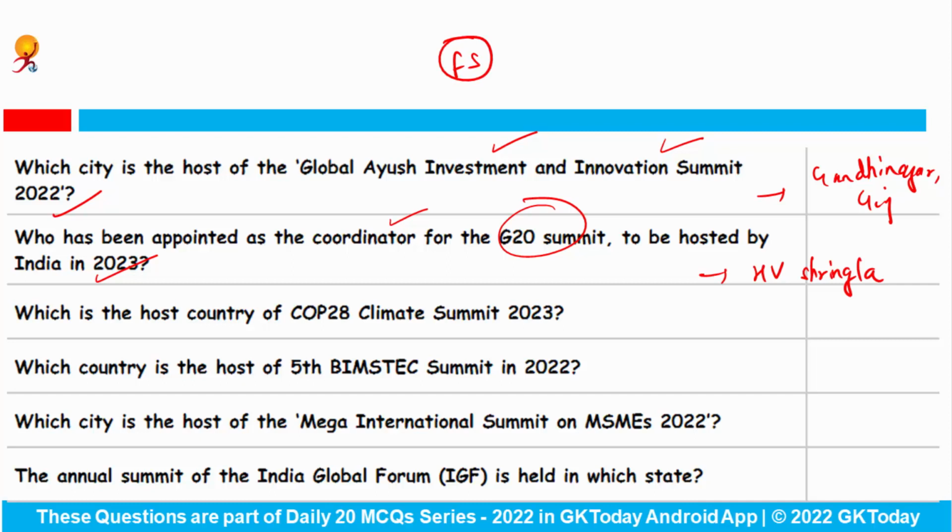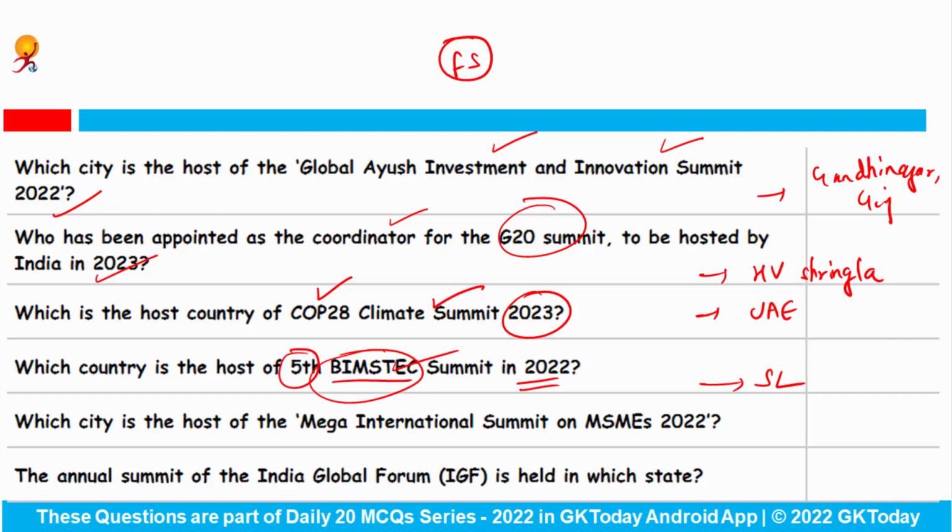Which is the host country of COP28 climate summit in 2023? This is UAE. And for COP27, the host would be Egypt. Which country is the host of the 5th BIMSTEC summit in 2022? This country is Sri Lanka. Don't forget to tell me how many countries come under BIMSTEC.